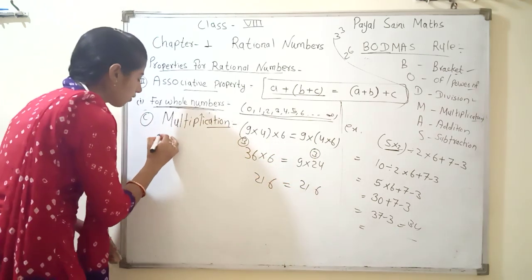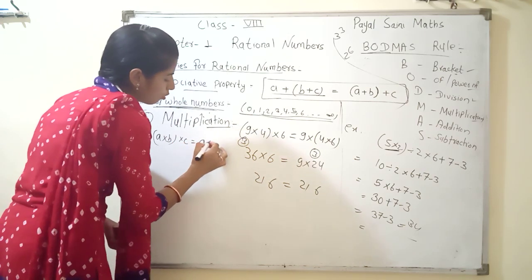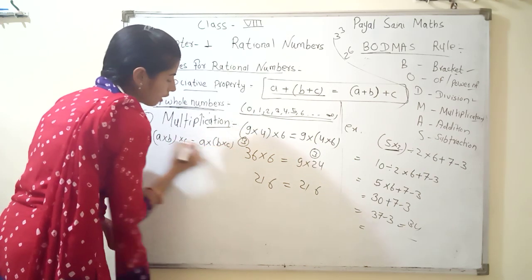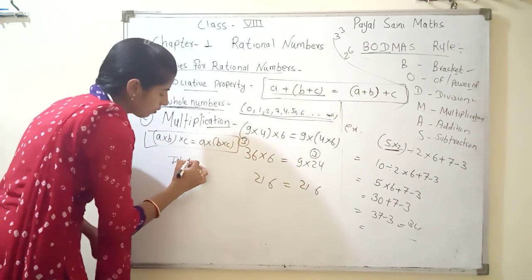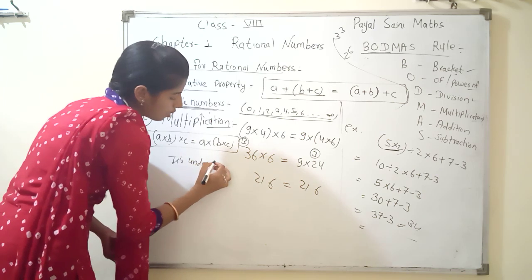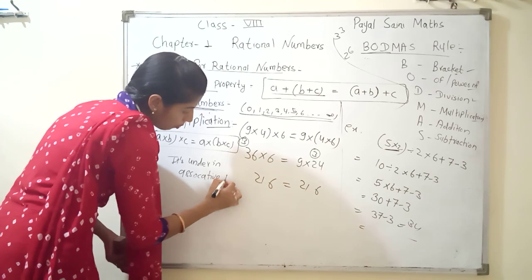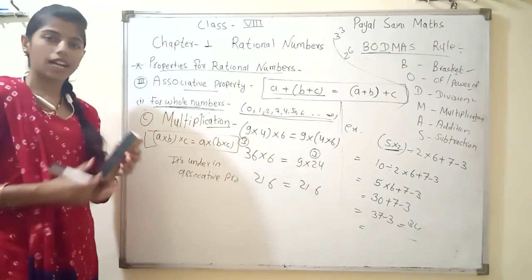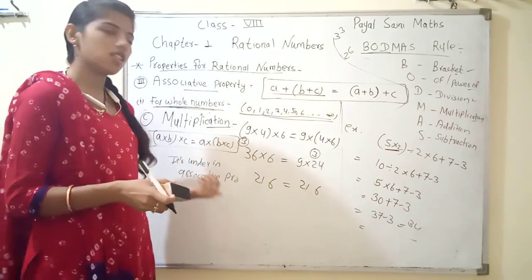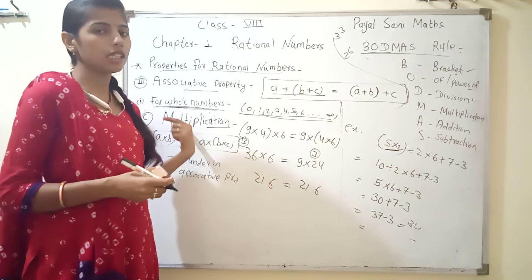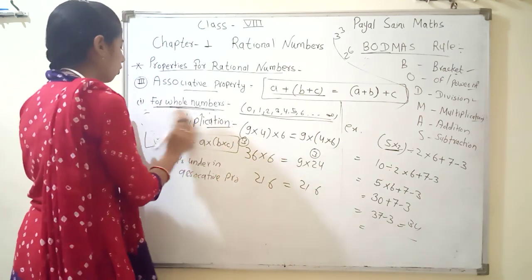Then we can write here A into B into C equal to A into bracket start B into C. It is proved. Then we can write here it's under in associative property for whole numbers. Like that our addition is under in associative property. Then second operation, subtraction, is not, and C, multiplication, is yes. Now our next, last, fourth is division.